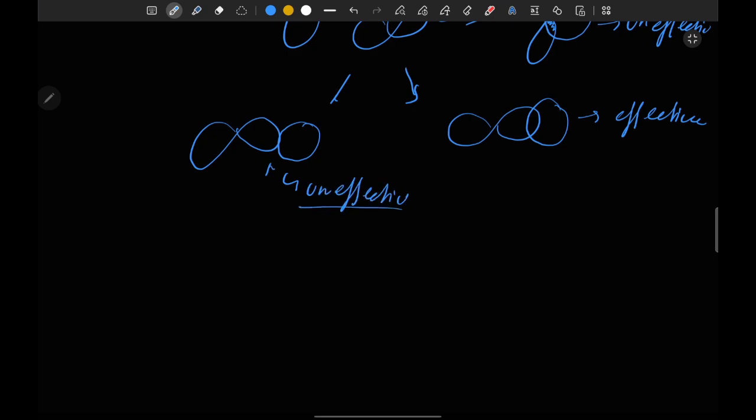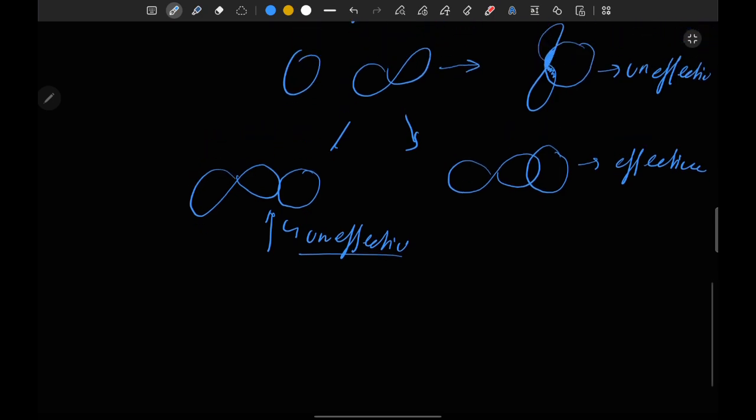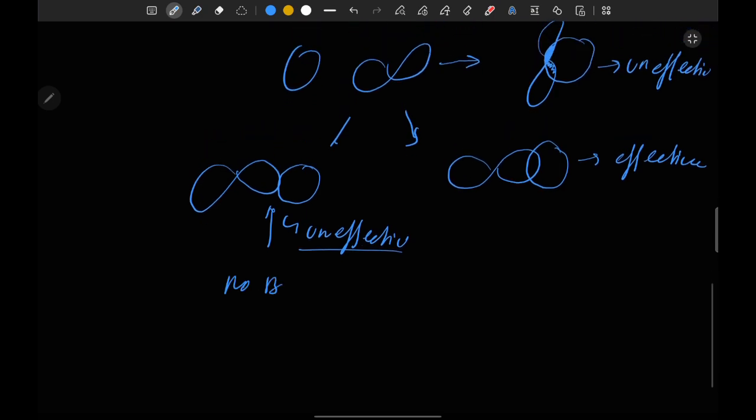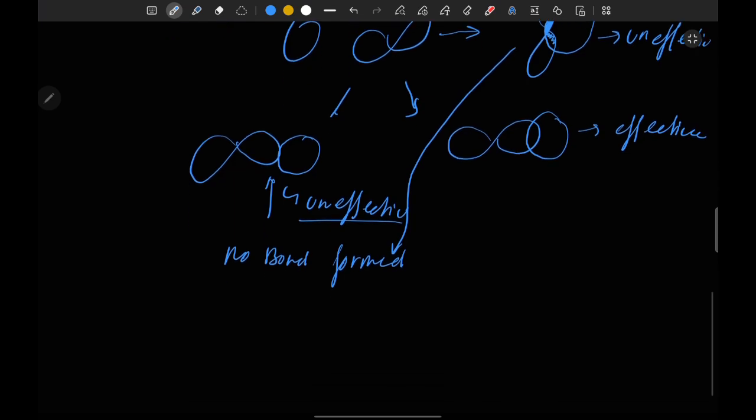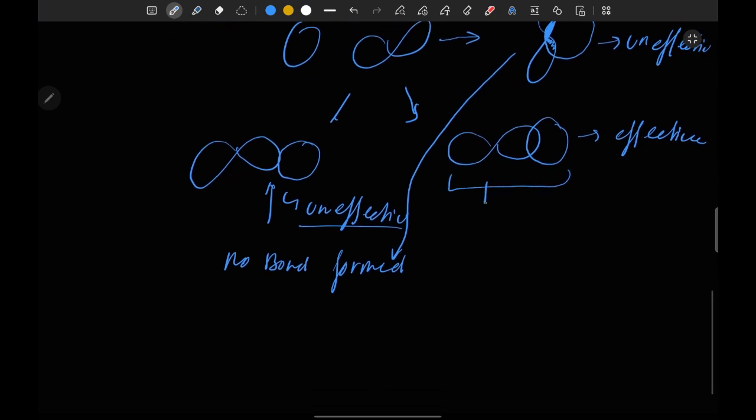Okay, in this case there is no formation of bond, no bond formed, and same for the case that in this case also there is no formation of bond. Only this is the case where bond formation has taken place.